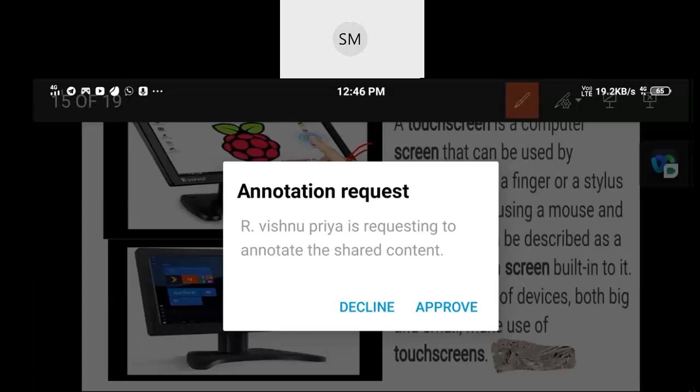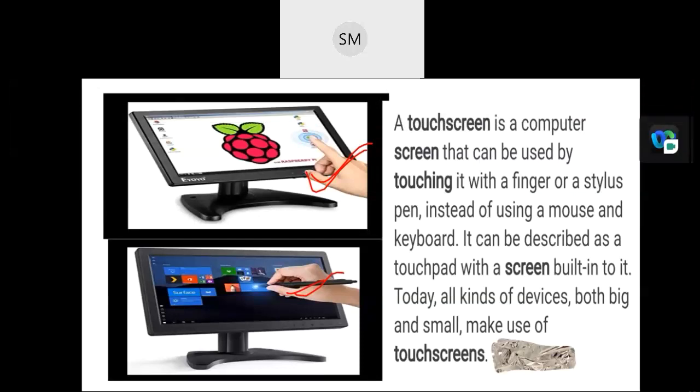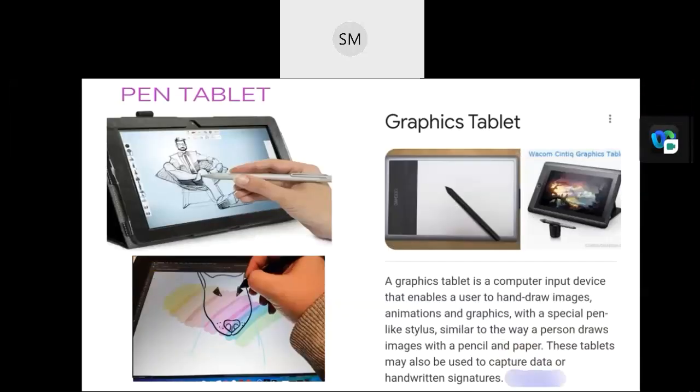So the touchscreen helps us to use things easily, instead of keeping on searching for our mouse and keyboard, or searching for our keys, which one is inside, built into our keyboard. We can use our hand or stylus pen. So that is the main function of the touchscreen as an input device.